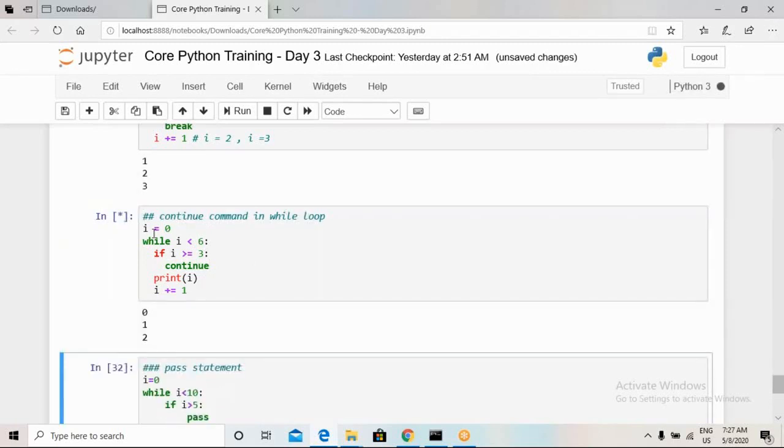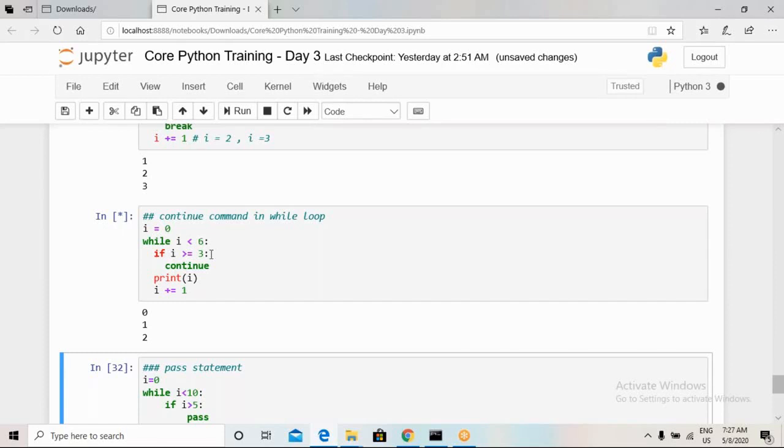So here we can see this particular block is continuing. Whenever a program is running in this Jupyter notebook, here we can see a different sign, a star in this block. This means some shell is running, so we can't proceed.